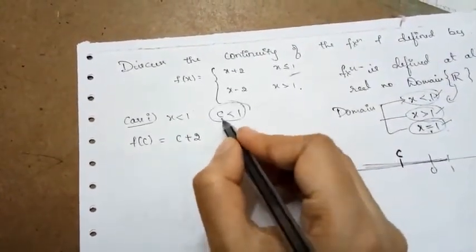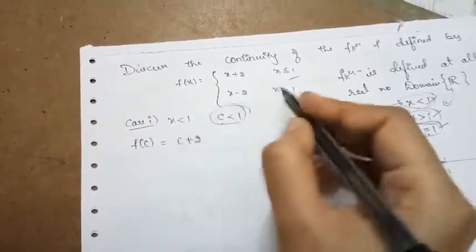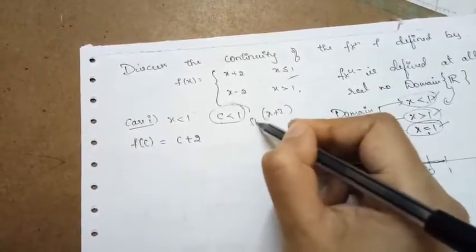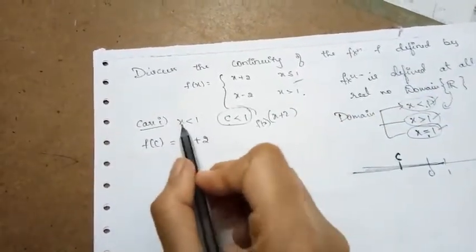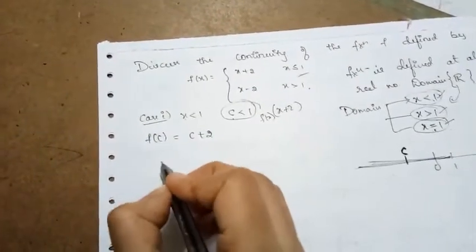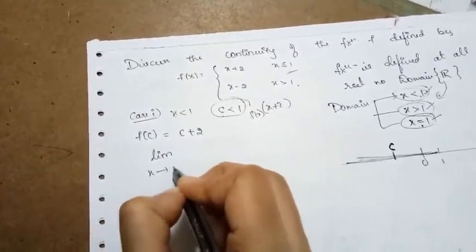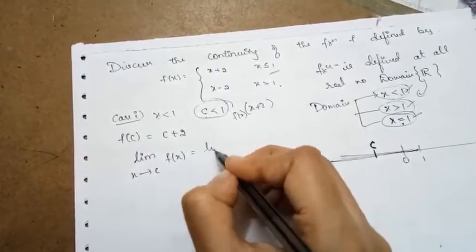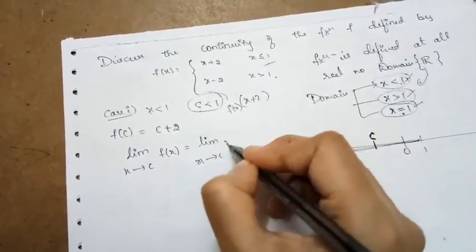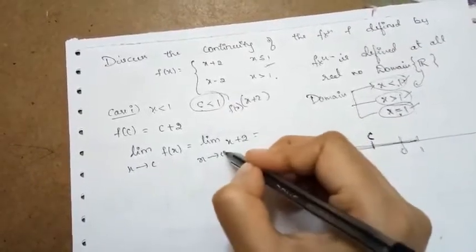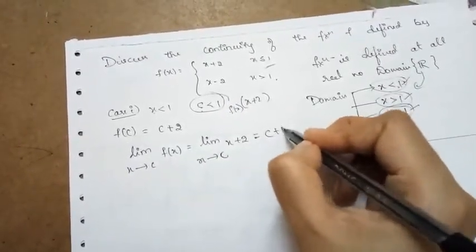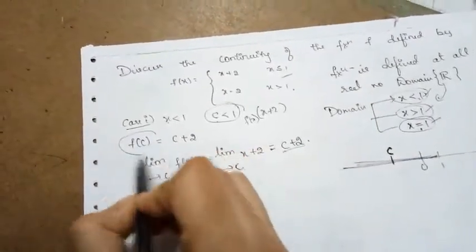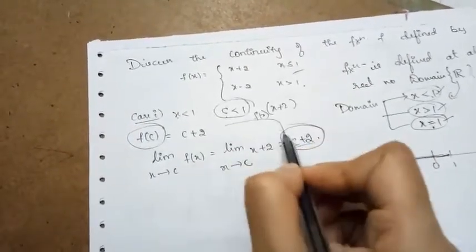Now let us find the limit of this function. When x is less than 1, the function is x plus 2. What is the limit of this function when x is approaching towards c? As x approaches c, since c is less than 1, the function is obviously x plus 2. So x is approaching towards c means the limit value becomes c plus 2. Clearly the function value and the limit value both coincide.